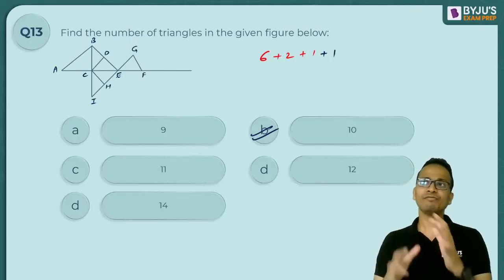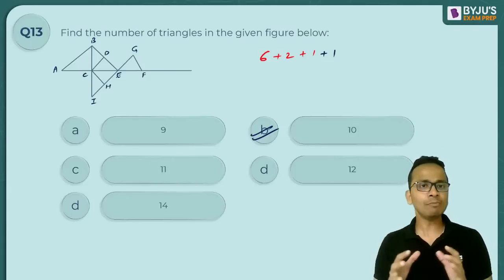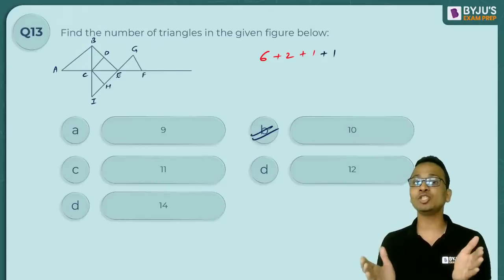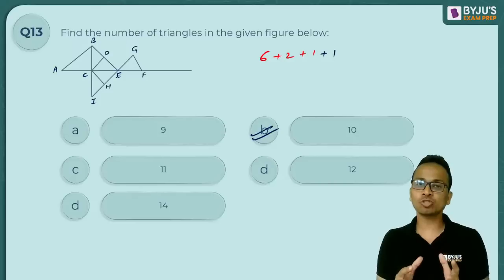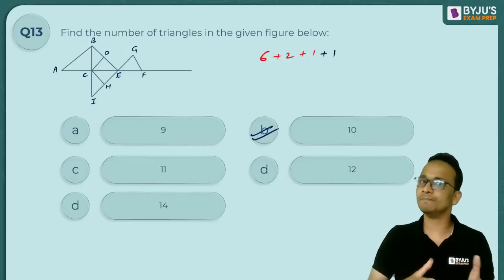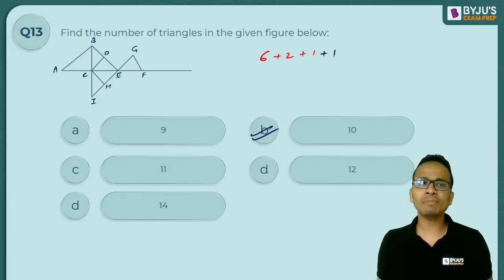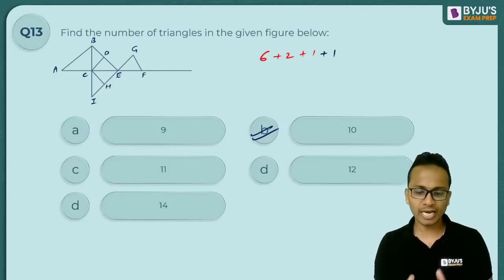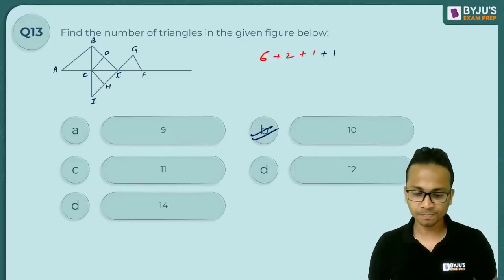So the way I'm doing this, first of all, I'm looking at individual triangles. Then I'm looking at the triangles which are made by joining two triangles. Then I'm only looking at those triangles which are made by joining 3, then by joining 4, and so on. So I'm not randomly marking these triangles. Okay, I'm moving in a particular order. Okay, all right.